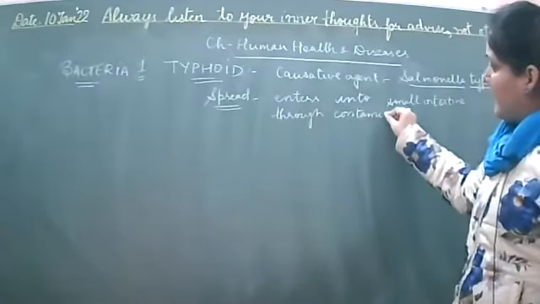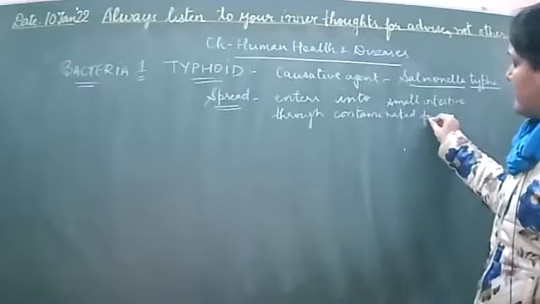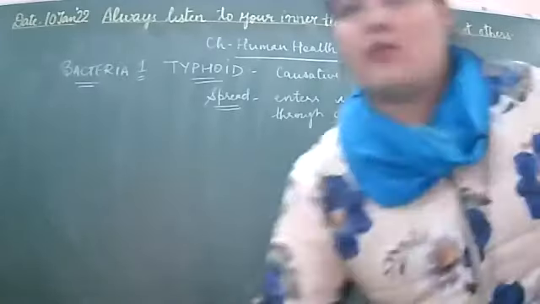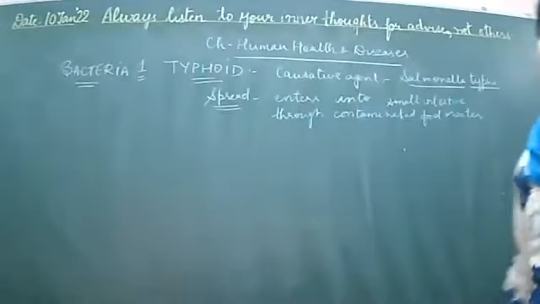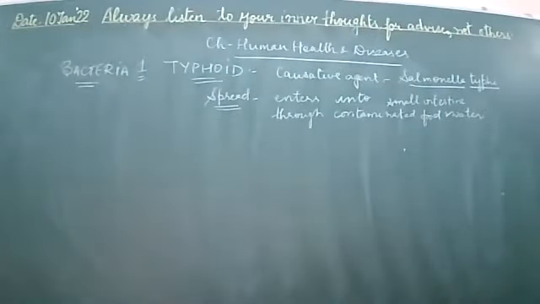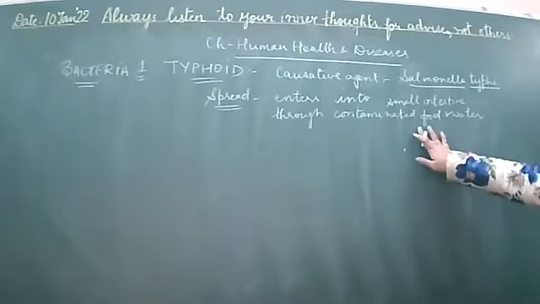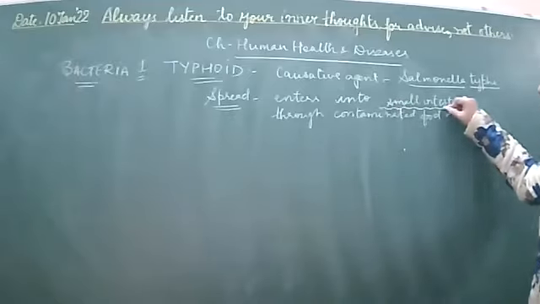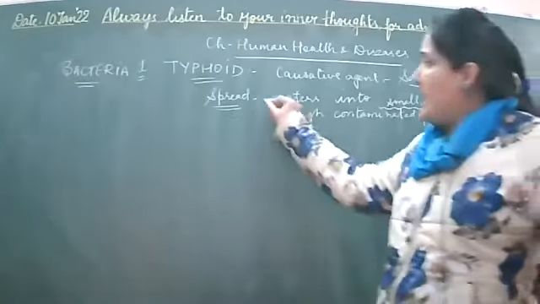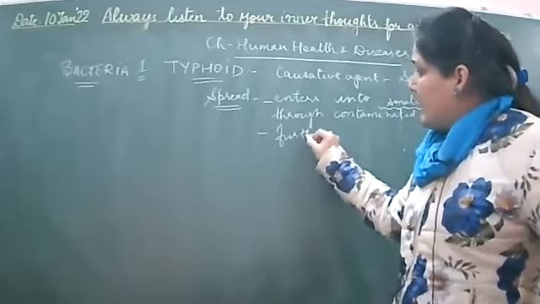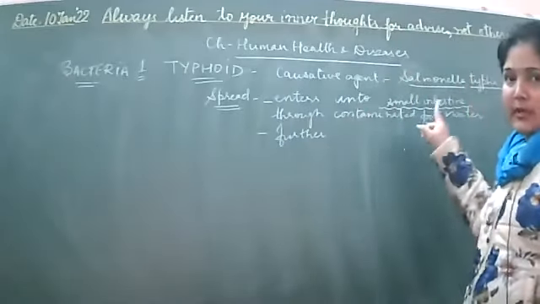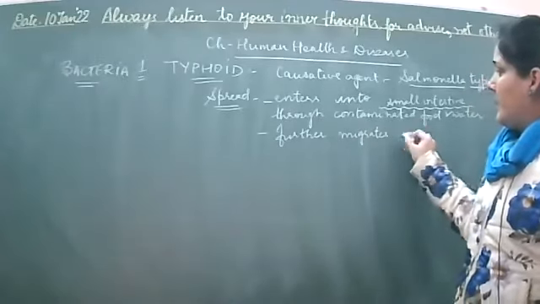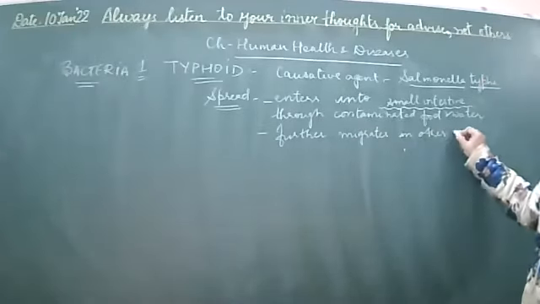food and water. So we can say that the mode of transmission for this particular disease is contaminated food and water. So it enters into the small intestine through the contaminated food and water, right? Now from this small intestine, this further migrates into the other organs of the body. ये तो एक ही organ है, small intestine. So this further migrates into other organs. कैसे जाएगा?